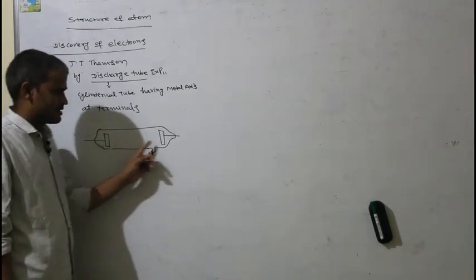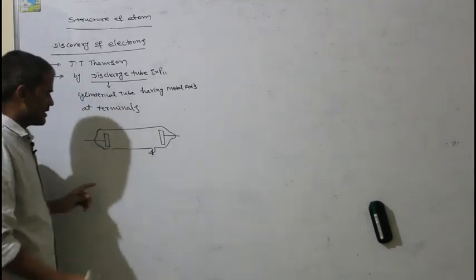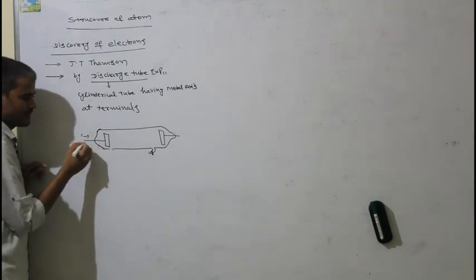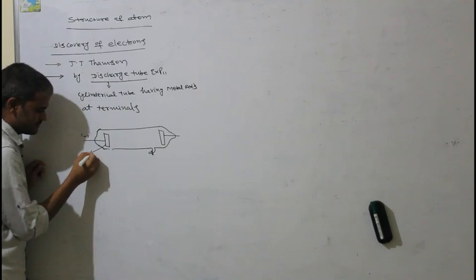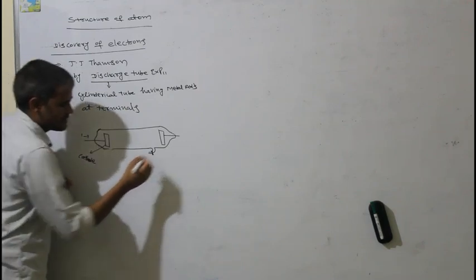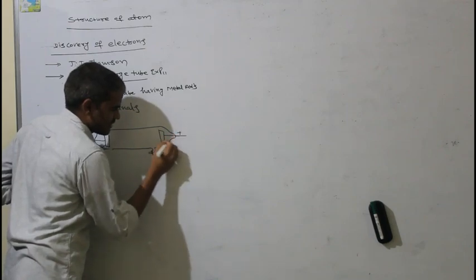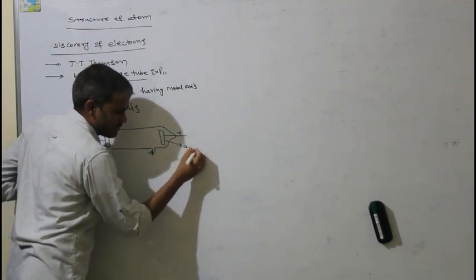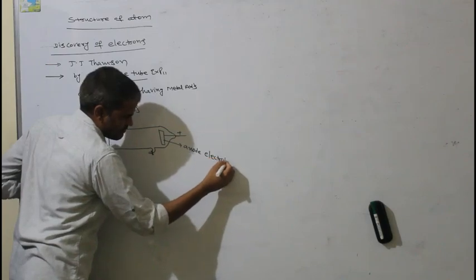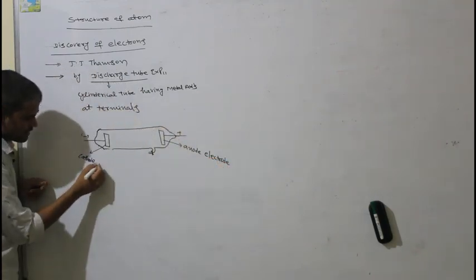The metal rod which is connected to the negative pole of the battery will be called the cathode, and the one connected to the positive pole of the battery will be called the anode electrode.